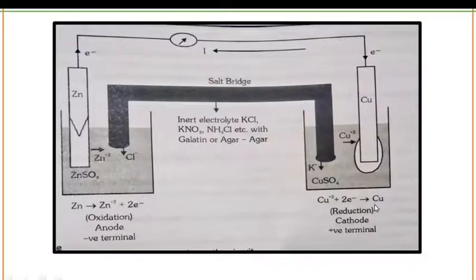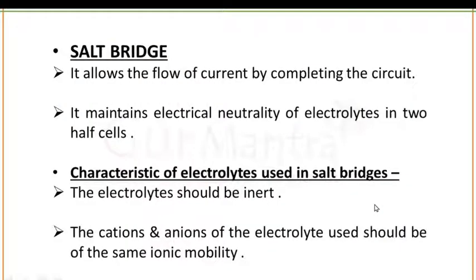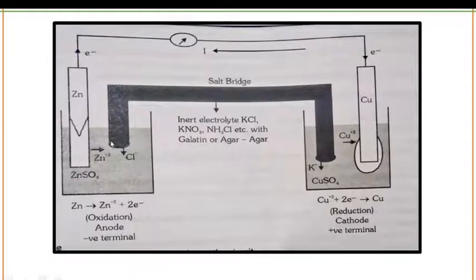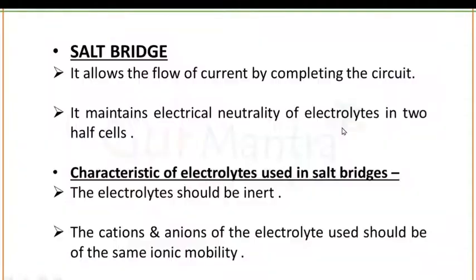Okay. Now the next term is salt bridge. Salt bridge allows the flow of current by completing the circuit. As you can see here, the salt bridge is completing the circuit, intermixing with this half cell and this half cell. Okay. It maintains the electrical neutrality of electrolytes in the two half cells.